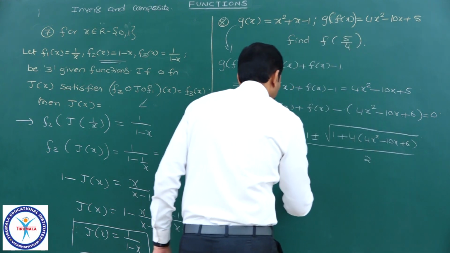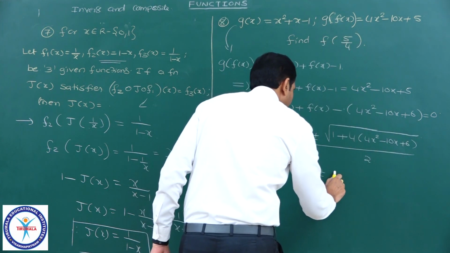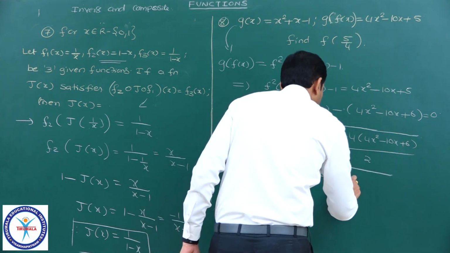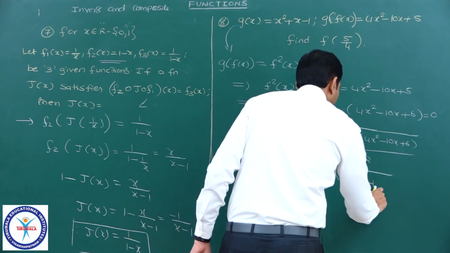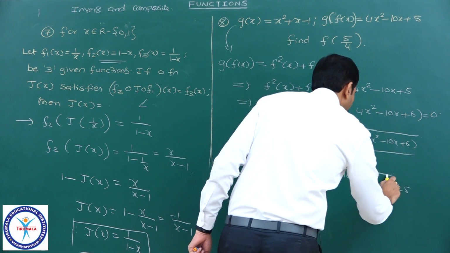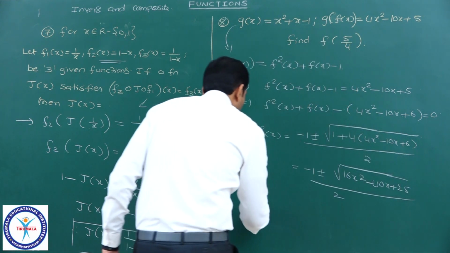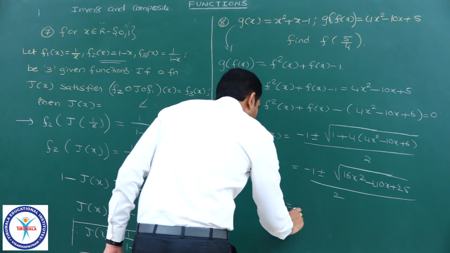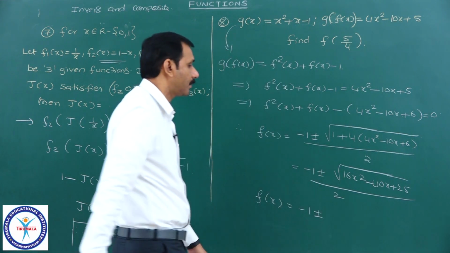It is equal to minus 1 plus or minus root of 16x square minus 40x plus 24 plus 1, that is 25, by 2.